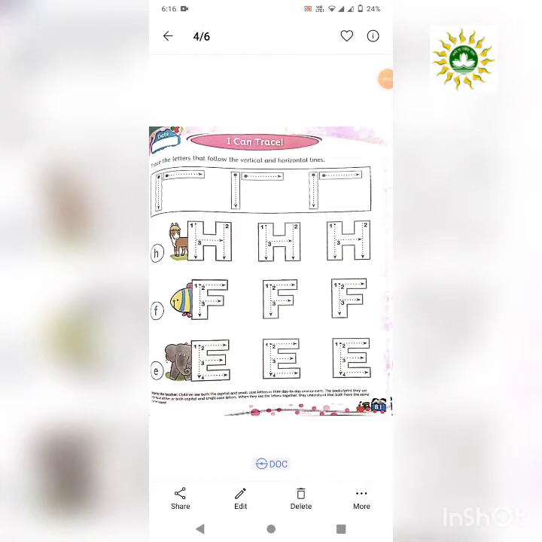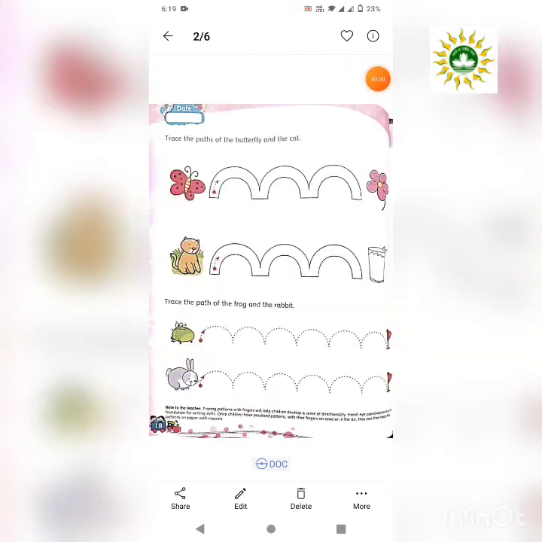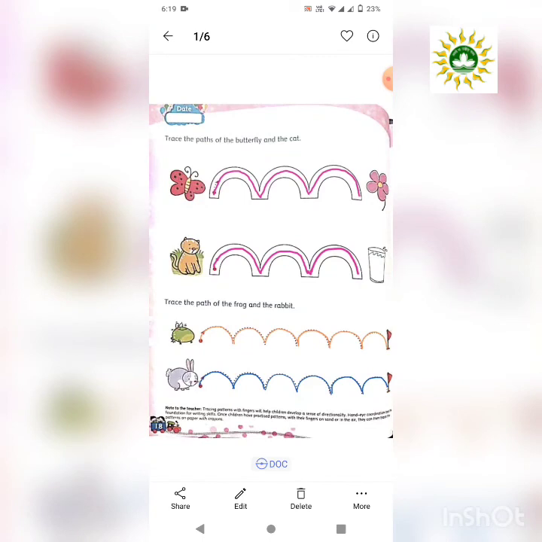Except page 56 and 57, this week children have to do page 81. That is, they have to trace letter H, letter F and letter E. One done page has already been shared in the PDF. Children also have to do page 18 of World of Letters book, where they trace the paths of the butterfly and the cat, and trace the path of the frog and the rabbit. One done part of this page has also been shared in the PDF file.